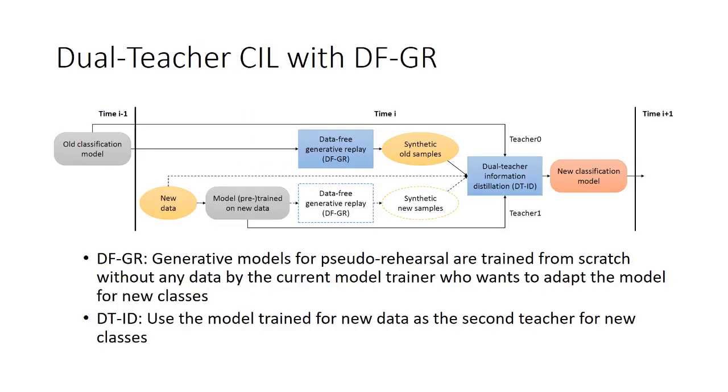This figure shows the timeline of our proposed dual teacher class incremental learning with data-free generative replay. Note that generative models are trained from scratch without any data by the current model trainer who wants to adapt the model for new classes, so no extra memory is needed for pre-trained generative models or past data.